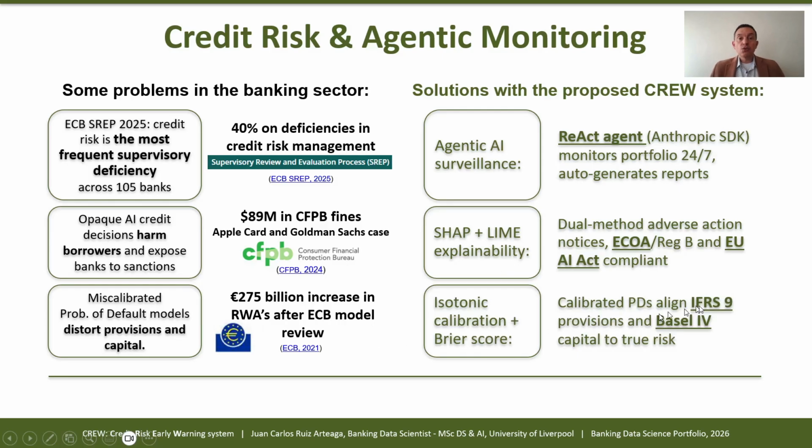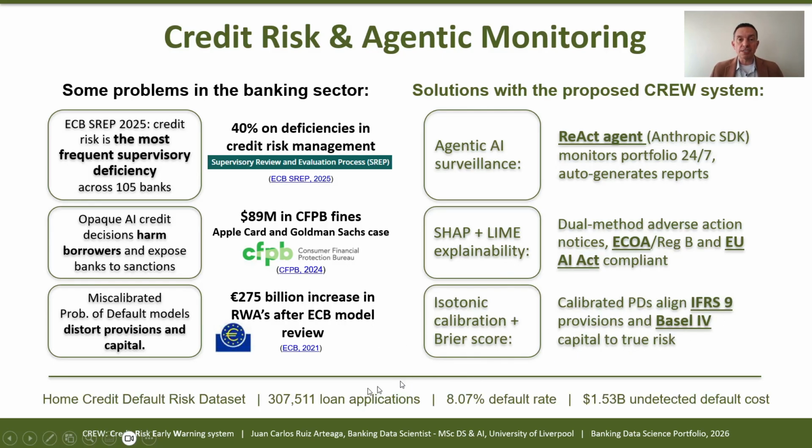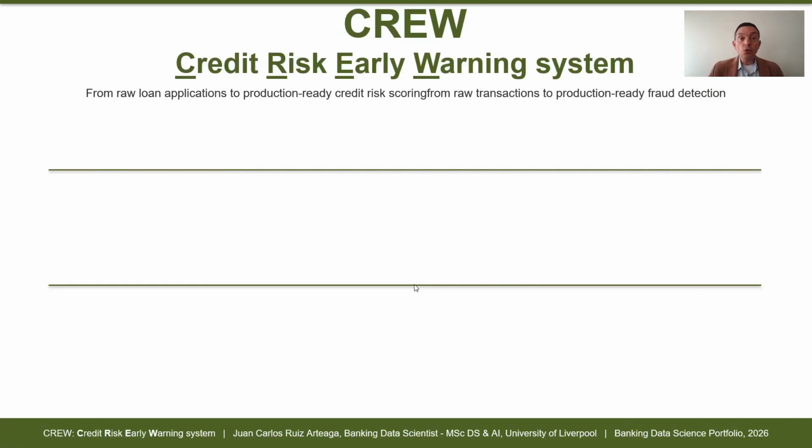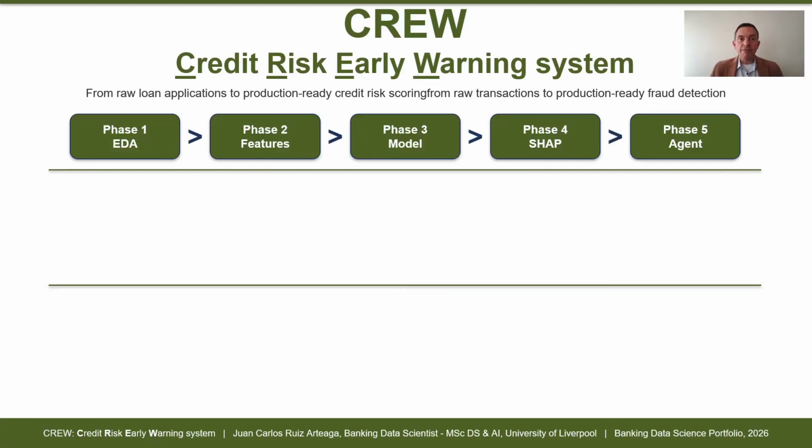The dataset: 307,000 applications, 8% default rate, figures assumed in dollars, giving $1.5 billion in cost. Let me show you Crew from three angles. For the data scientist, 5 phases: EDA, feature engineering, XGBoost modeling, SHAP explainability, and an autonomous AI surveillance agent.